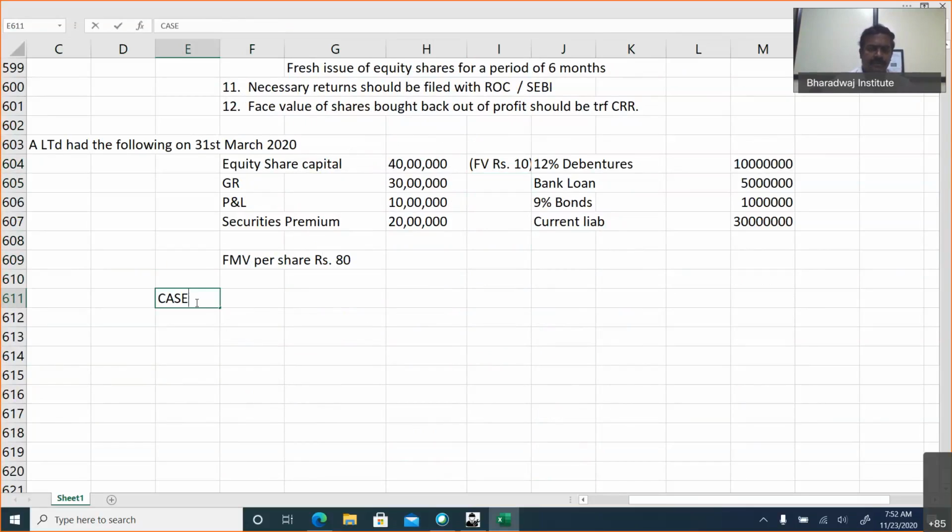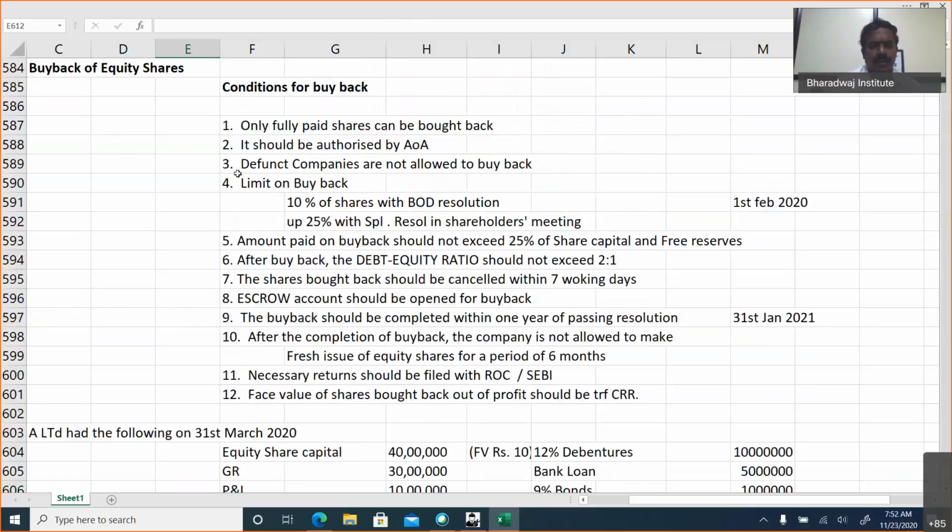Case 1. Calculate the number of shares that can be bought back, and the CRR. This can be tested for 5 marks. For the limit on buyback, you have to check all these things.